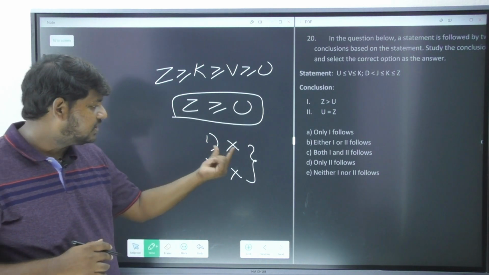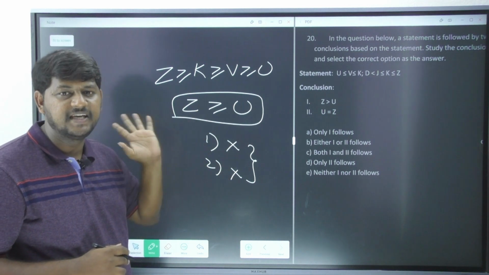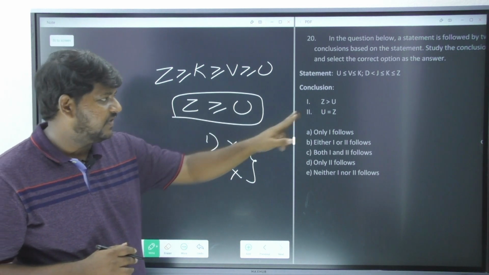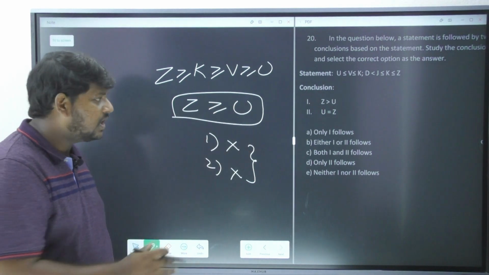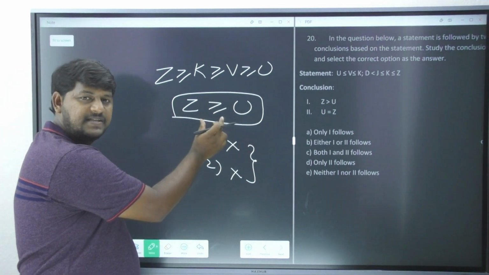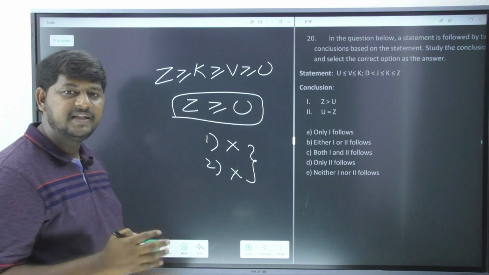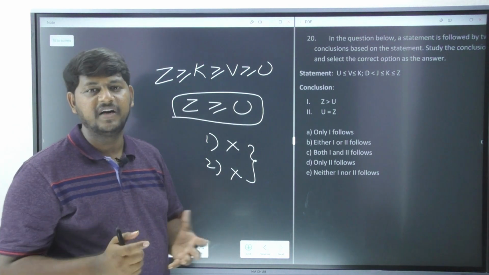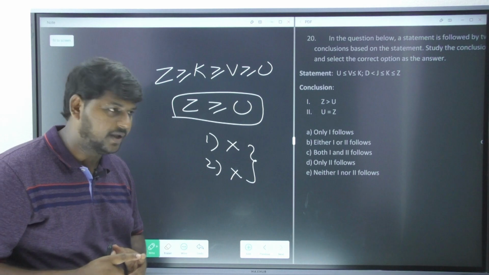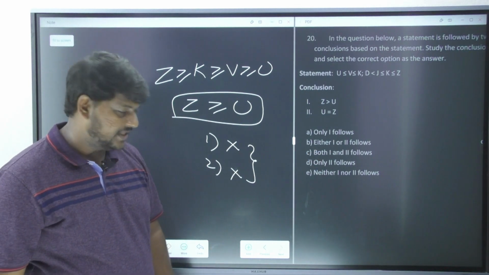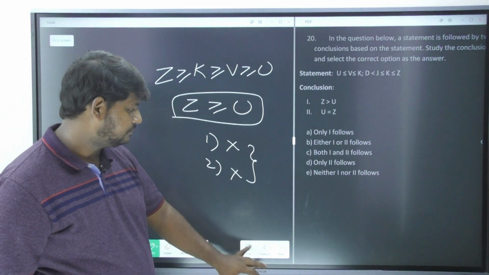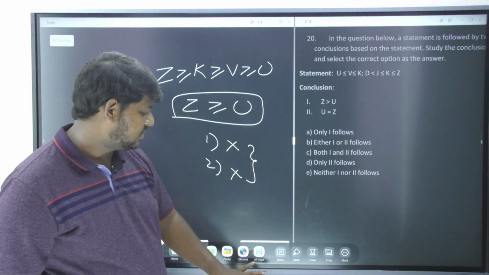So both the conclusions are appearing in a single statement over here. So the first one is having greater than, second one is having equal to. Both the conclusions are appearing in a single statement. Then immediately they are going to be called as what? Contradictory pairs. You cannot just ignore them. So that is why my answer is option number B, either 1 or 2. Let's see the next question.